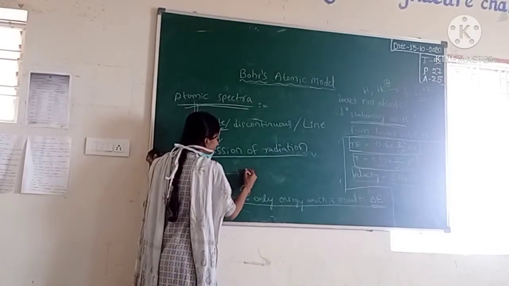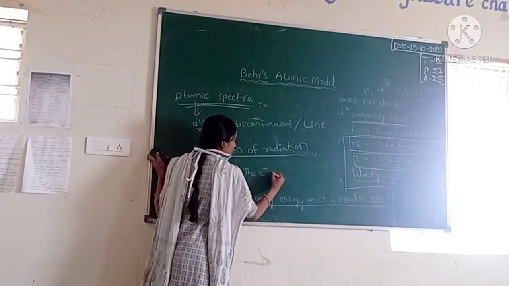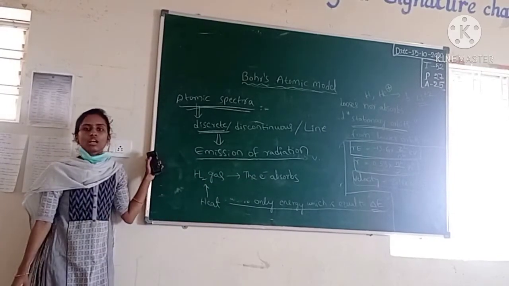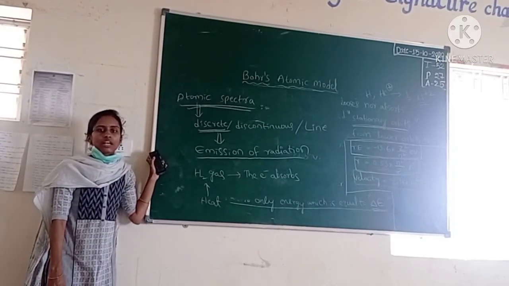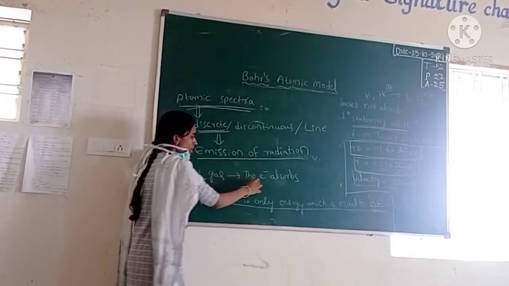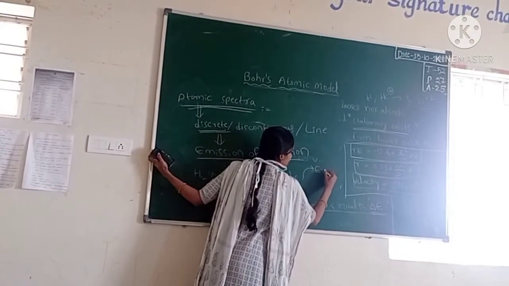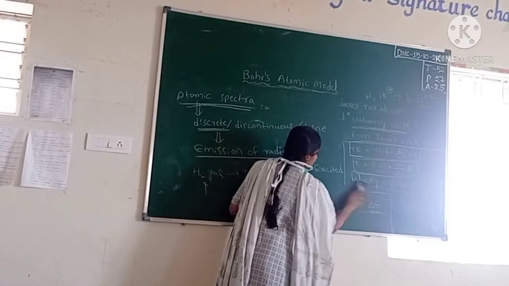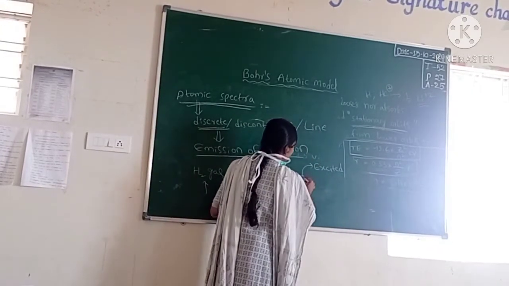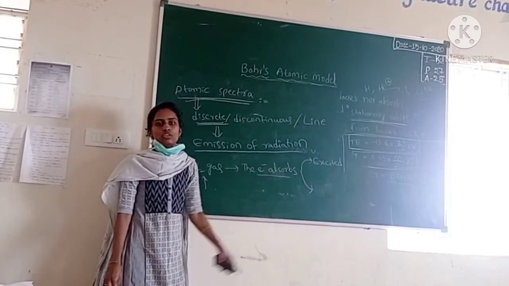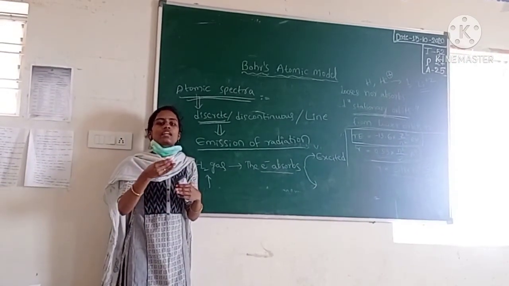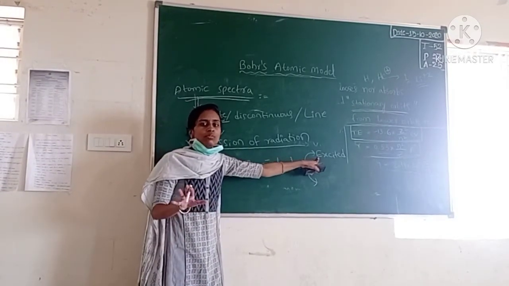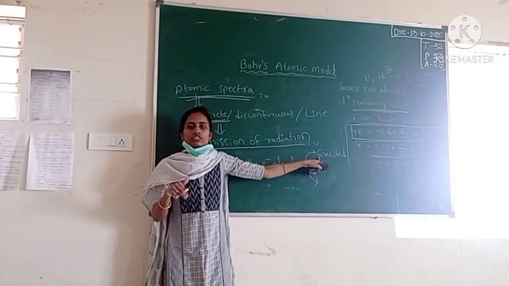Then the electron in the hydrogen atom absorbs the heat energy and is excited from a lower orbit to a higher orbit. After excitation, meaning from the ground state to a higher level, it will not be stable there,